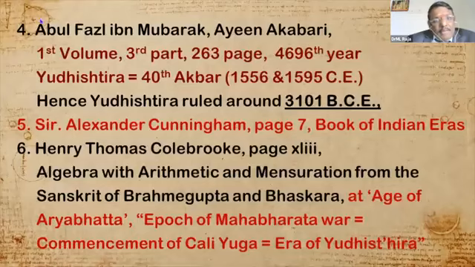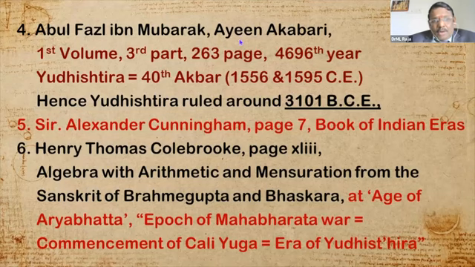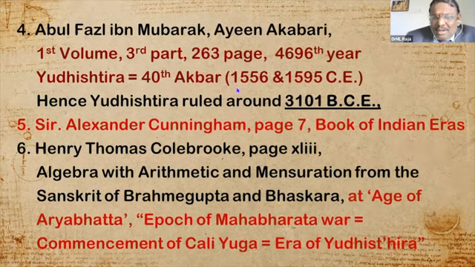And Abul Fazl Ibn Mubarak, a vizier in the court of Akbar, wrote a book, Ain-i-Akbari. In the first volume, third part, page 263, he mentioned clearly that the 4696th year of Yudhishthira is equal to the 40th year of Akbar. Akbar came to power in 1556 and his 40th year is 1595, and 4696 subtracted with 1595, so Yudhishthira's rule will be around 3101 BCE. So even evidence from Abul Fazl Ibn Mubarak supports this.